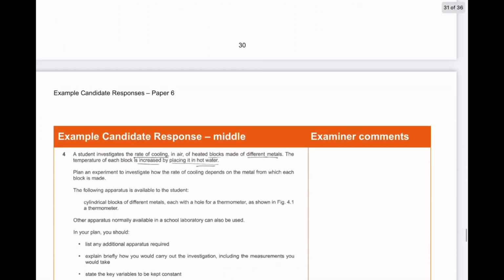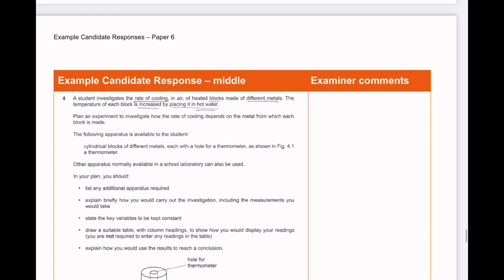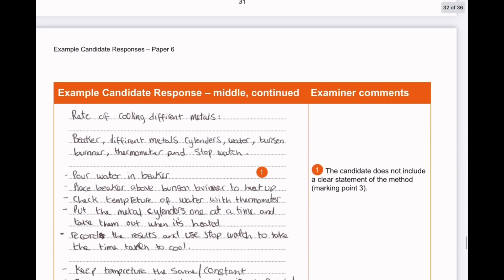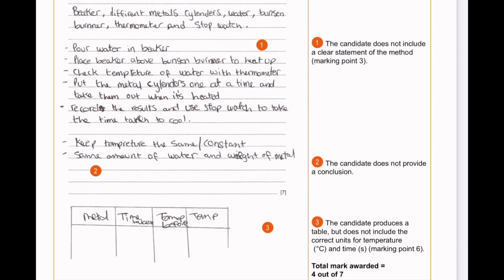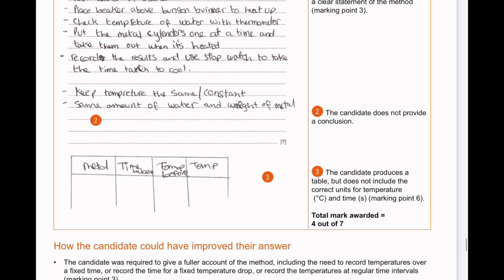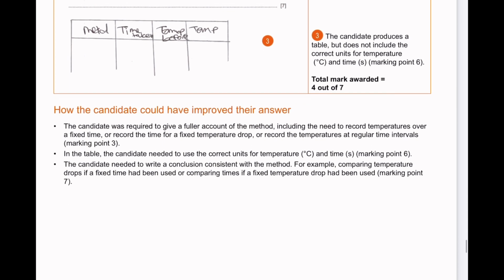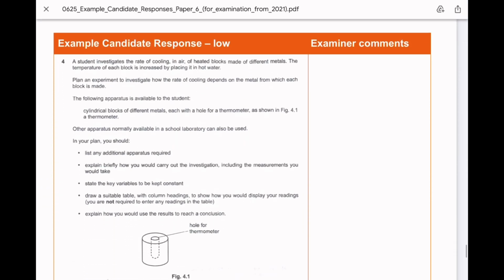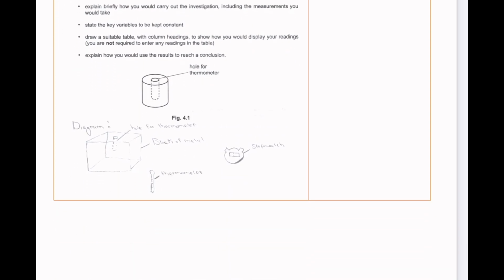ठीक है, then we have examples of candidate responses, middle. We have middle continued here. यहाँ पर आपको नज़र आया कि कुछ ज़्यादा ही गलतियाँ निकाली हैं. So even if you go through these, it's really not a bad idea to just understand what the examiner is thinking. यहाँ पर improvement के कुछ ज़्यादा ही हमारे पास obviously points हैं. और लो हमारे पास आ गया. उसमें ऑब्वियसली सबसे ज़्यादा हमारे पास इम्प्रूवमेंट्स के पॉइंट्स दिए जाएंगे.